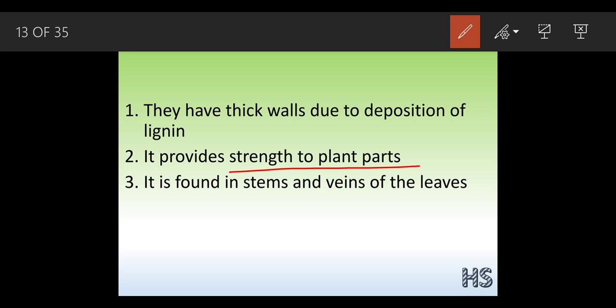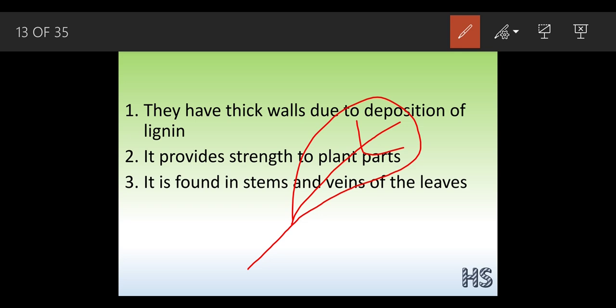Even the function of the collenchyma was the same, but where exactly is it present? It is present in the stem region and in the veins of the leaves. Suppose this is the leaf, so it is present here in this region. These are the veins part. So here the sclerenchyma is present. Why are they present in the veins? Because it helps to conduct water, so that the water can be easily conducted through this sclerenchyma.